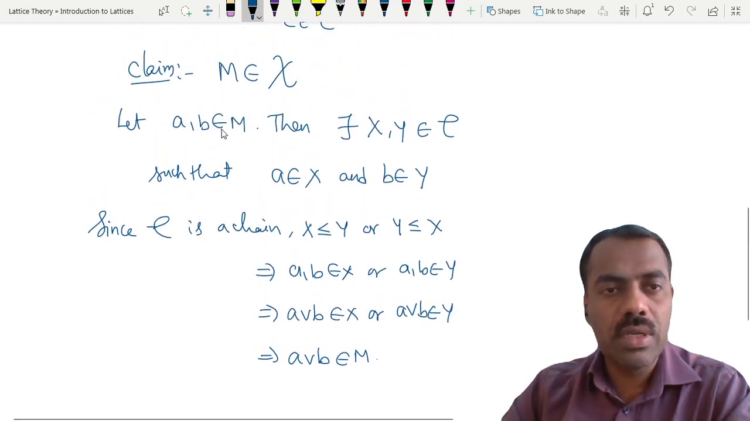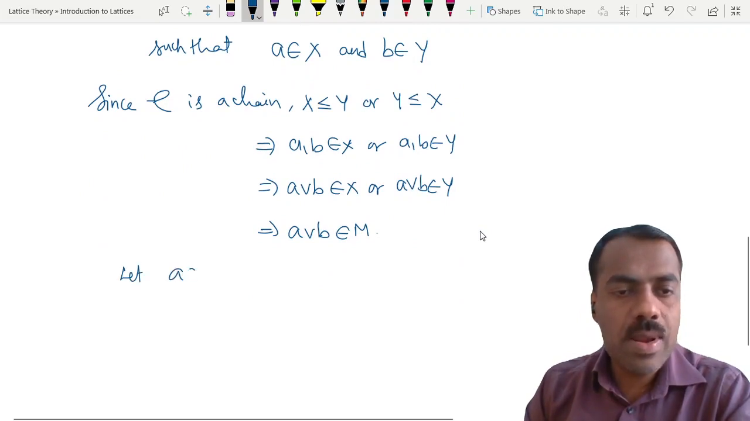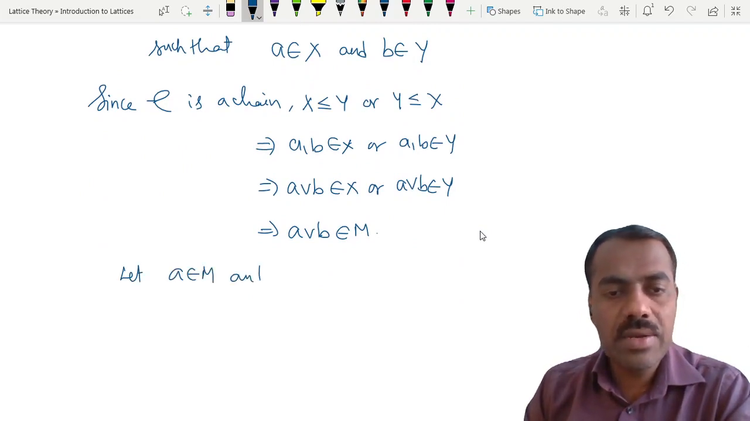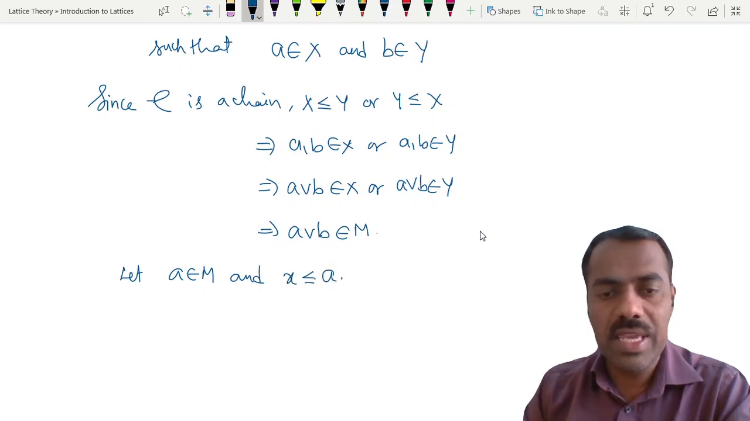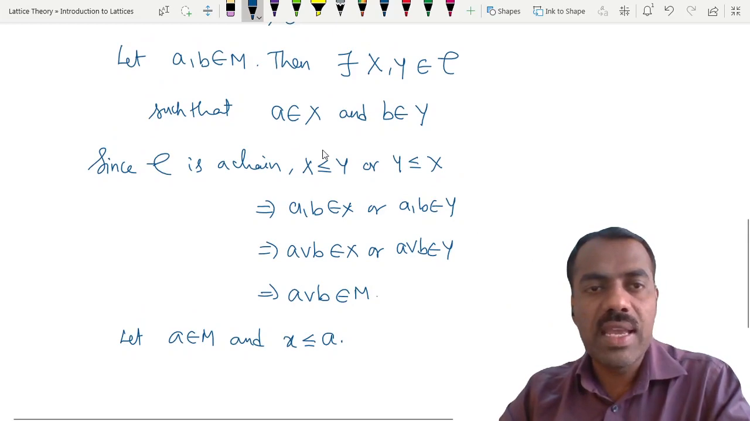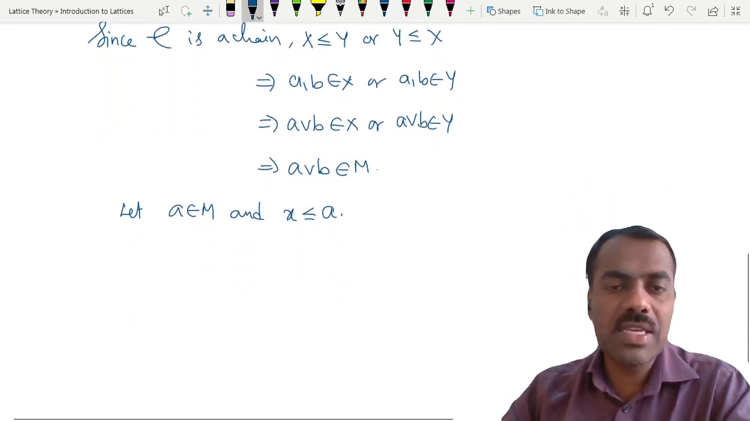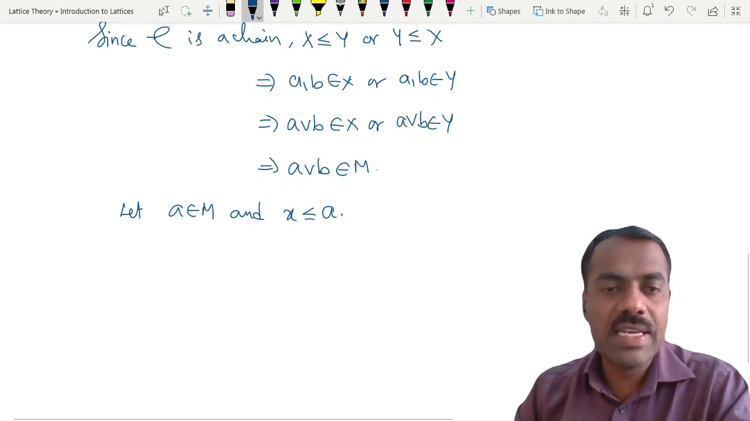Right now, what do we want to show? To show ideal, you take any element. Let A belong to M and let X be less than or equal to A. Then we want to show that X is also in M. Then it will become an ideal, right? That is one of the equivalent definitions of an ideal, right?